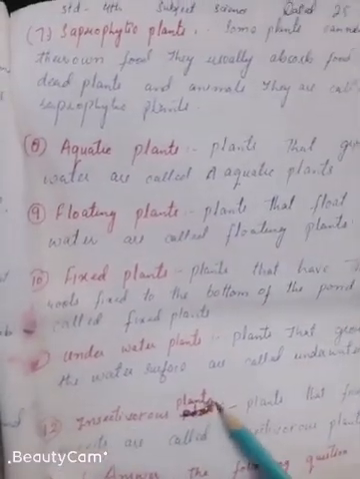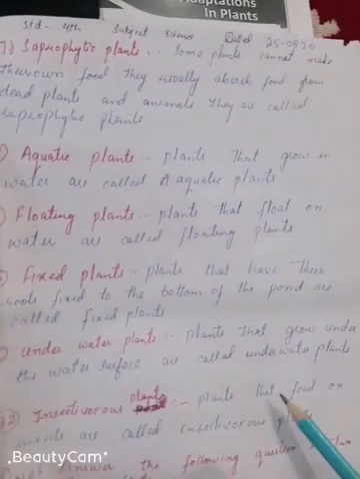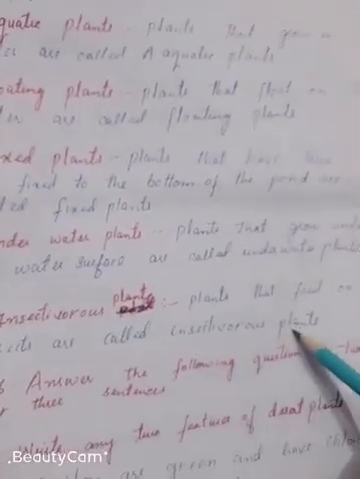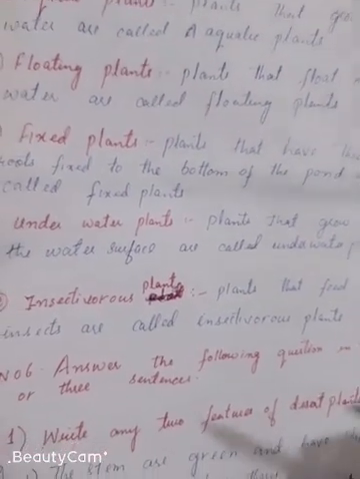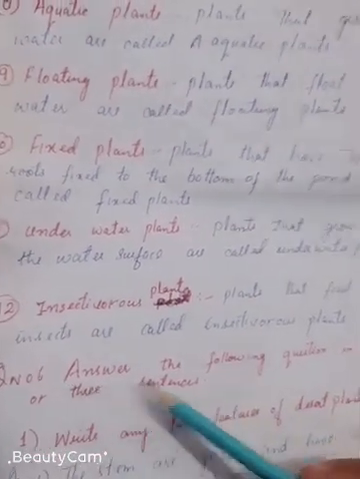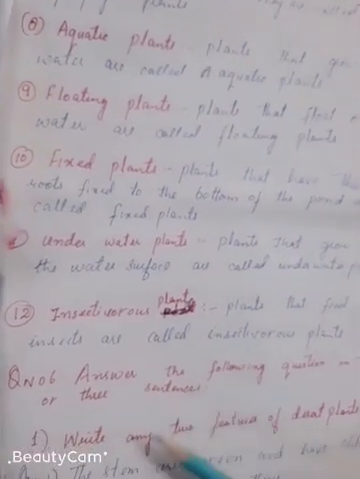The twelfth one is insectivorous plants. Plants that feed on insects are called insectivorous plants. Those plants which feed on insects are known as insectivorous plants. Question number 6 is: answer the following questions in 2 or 3 sentences.